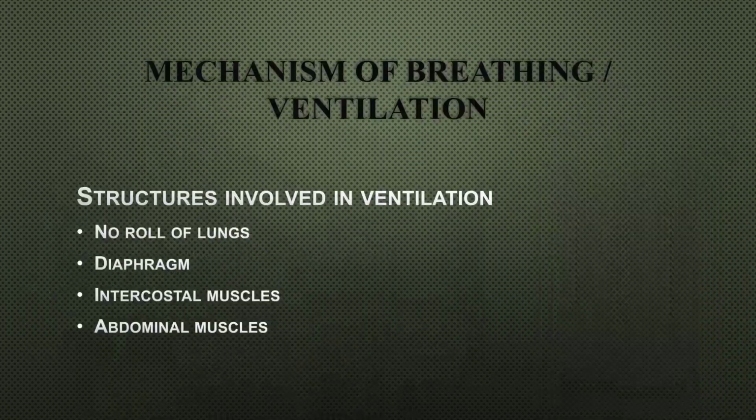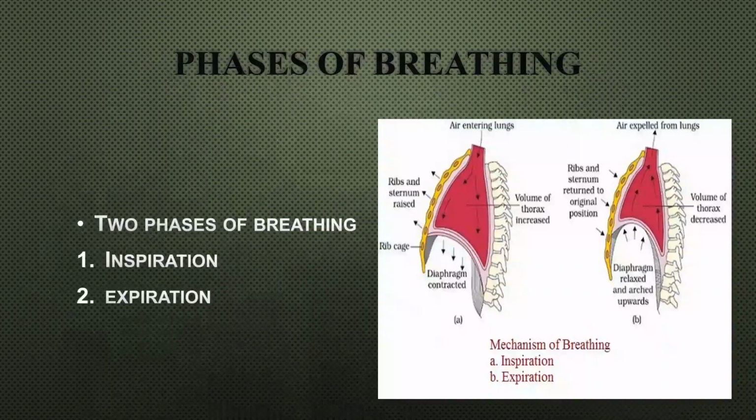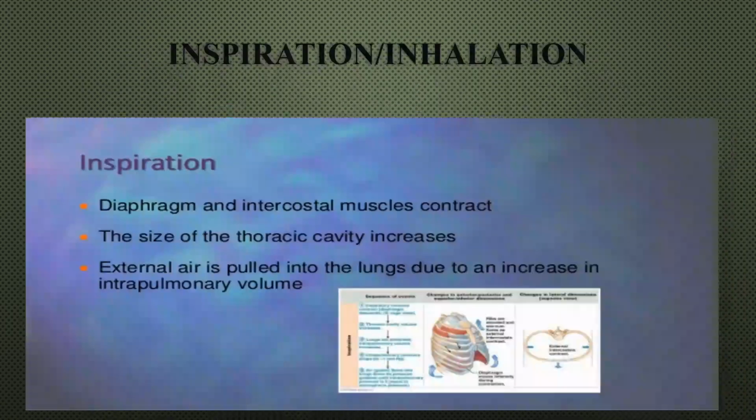Mechanism of breathing. The structures that are involved in ventilation or breathing are diaphragm, intercostal muscles, that is the muscles present between the pairs of ribs, and abdominal muscles. Intercostal muscles are of 2 types: internal intercostal muscles and external intercostal muscles. Internal intercostal muscles are present below the ribs, and external are present above the ribs. 2 phases of breathing are present: inspiration and expiration.